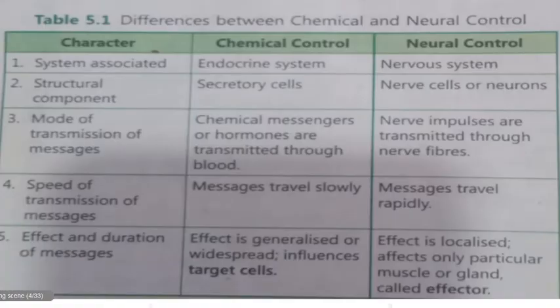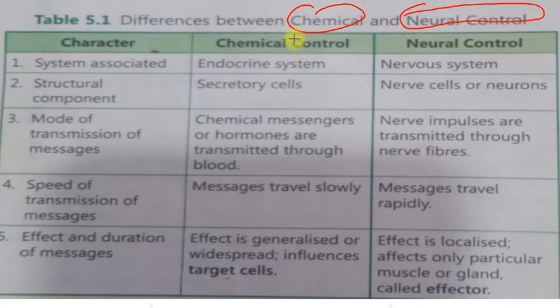So here we will understand the differences between chemical and neural control. How do these things happen? Here the characters are given, and this is chemical control and this is neural control. Number first is the system associated, as we have studied on the previous page.